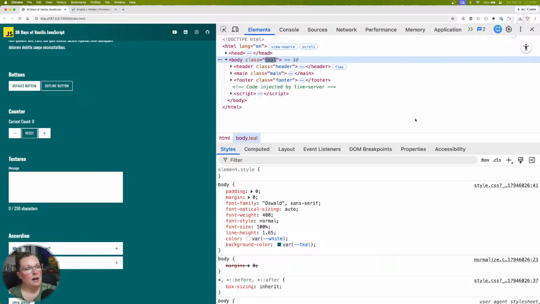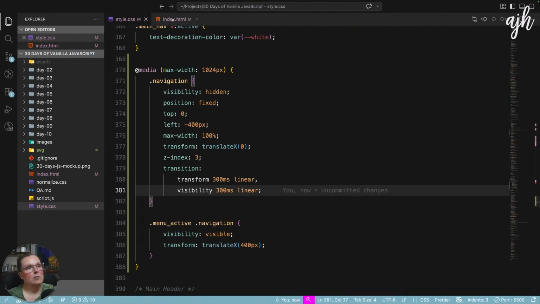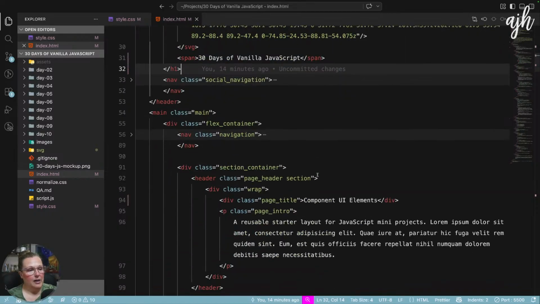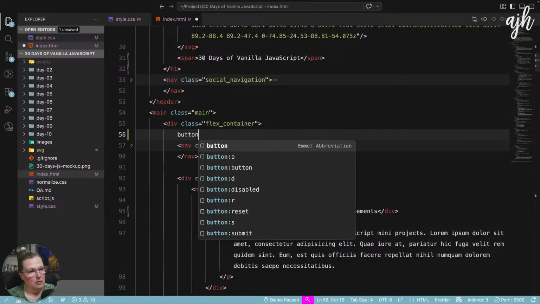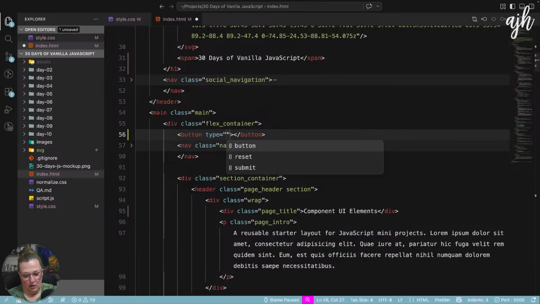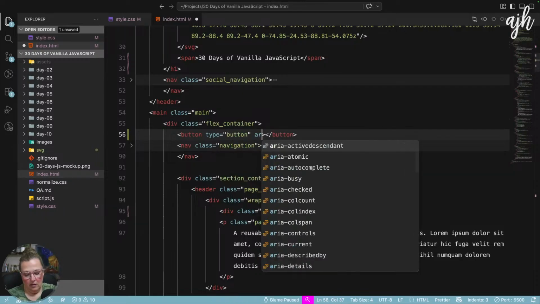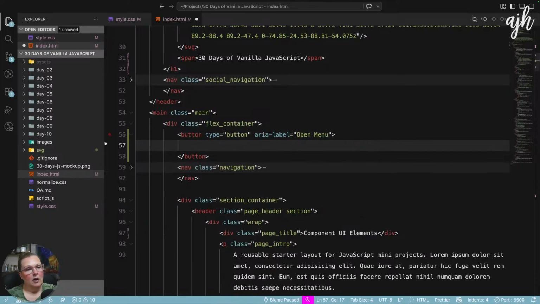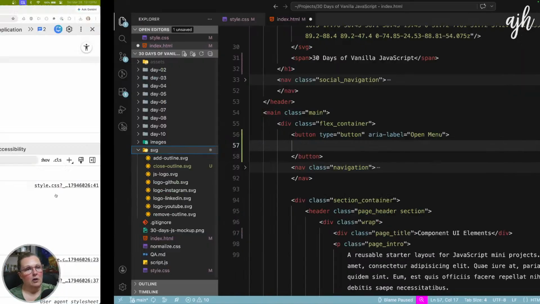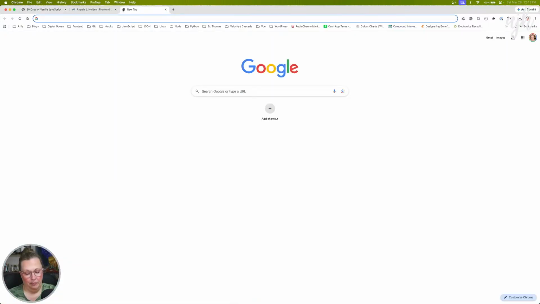So let's go ahead and add our buttons to the markup, because we don't have those yet, because I forgot to add them. So here's our navigation right here. We'll add our button with a type of button. The ARIA label is open menu. And I don't think I grabbed a hamburger menu. Let's do that.